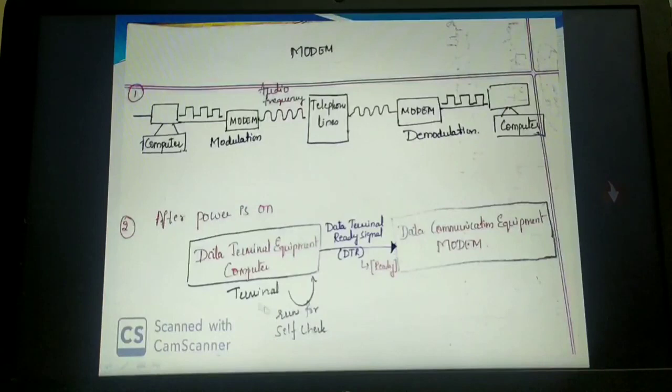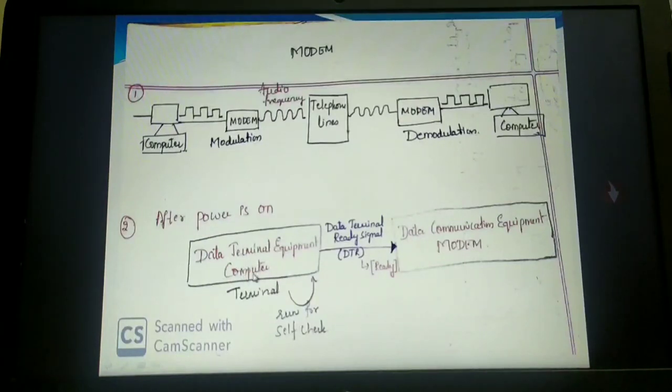Now let us see the second point. After the power is turned on, that means once the main switch is on, think that at your home the computer is there and the modem. Let us take three different computers with one modem connection. That modem has been connected with all three computer systems. Let us name those computer systems A, B, C. No matter which computer system you take, once the main power switch is on, the data terminal equipment, which I already said the computer can also be called, a terminal.